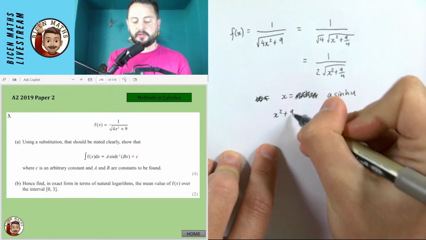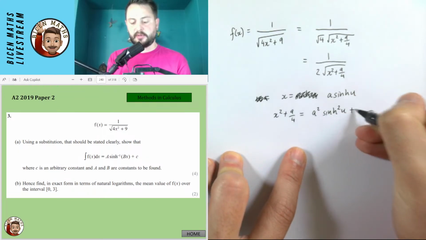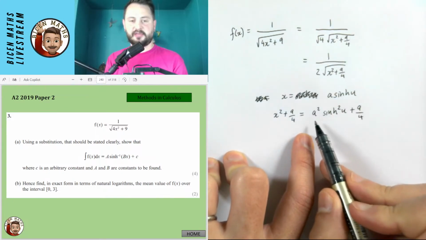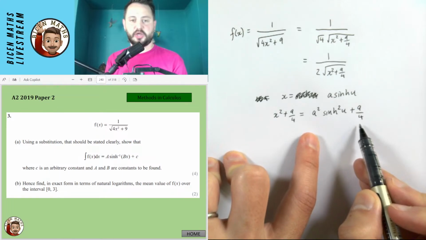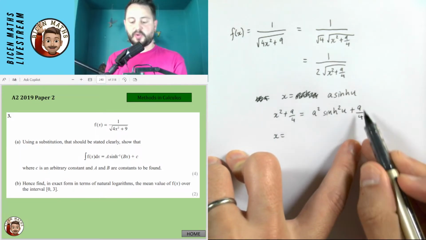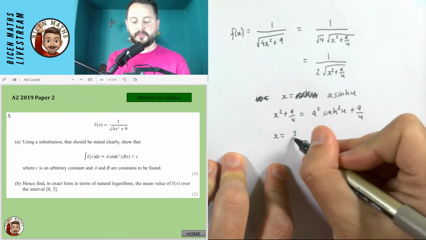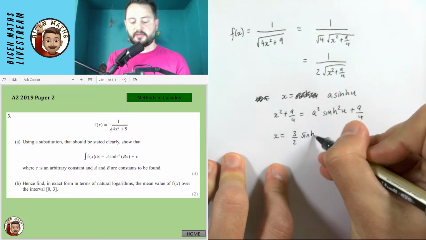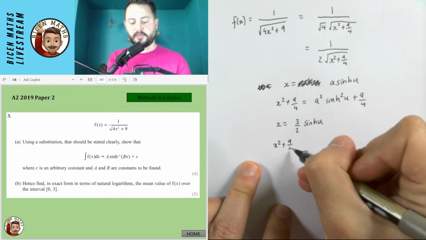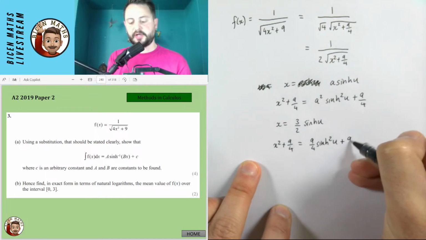So when I do my x squared plus 9 over 4, that would be my a squared sinh squared u plus 9 over 4. Okay, I think I know what a needs to be, because I need this value here to match this value so that I can use one of the hyperbolic identities. So instead of using a, I'm going to use the square root of this part, because if a squared is 9 over 4, then a would be 3 over 2. So my substitution is x equals 3 over 2 sinh u, so that when I do my x squared plus 9 over 4, I would have 9 over 4 sinh squared u plus 9 over 4.